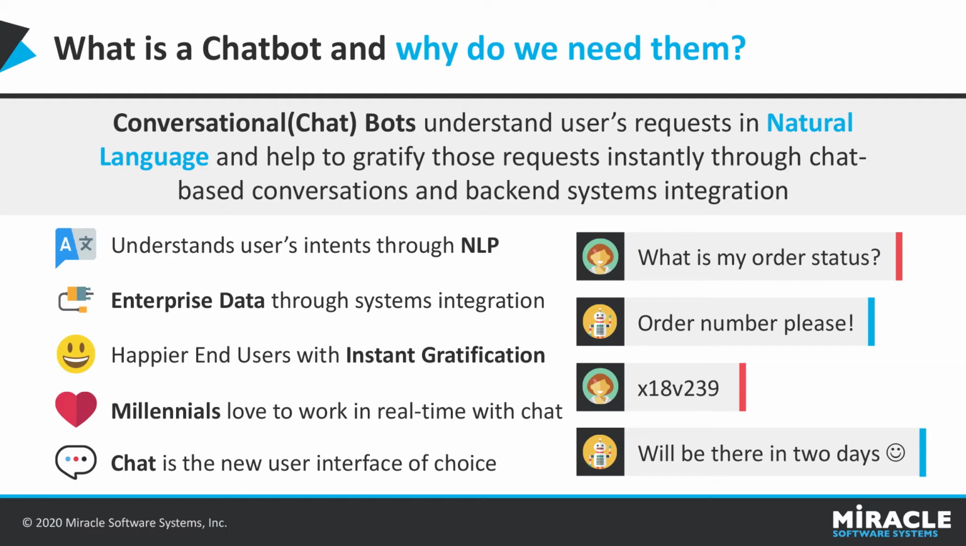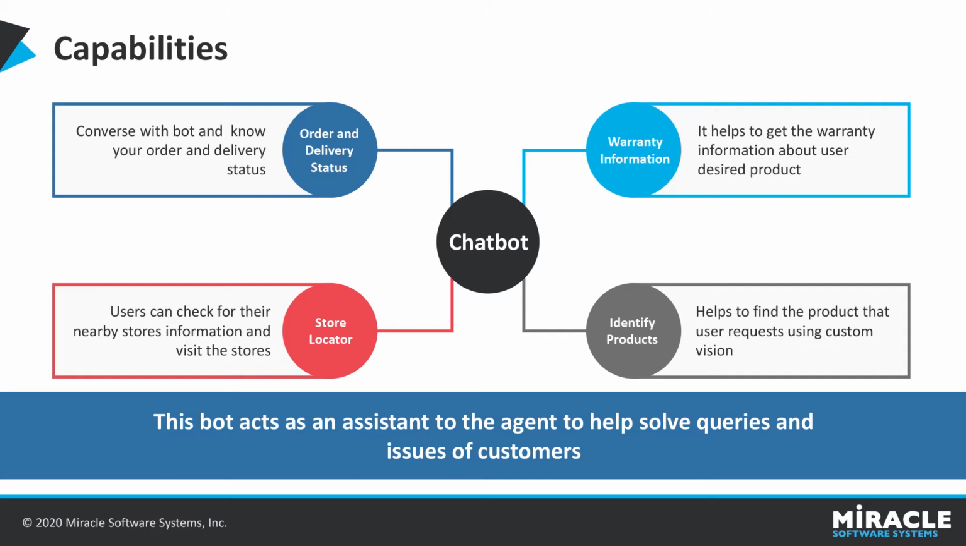Coming to the capabilities of William, firstly, William acts as an assistant to the agent. An agent can help to solve the queries and issues of the customers. Agents can easily get the order status and tracking information of a product using this bot, and they can check the warranty information of the user requested product. And sometimes if the user has a picture of a product and wants to know what the product is, then the agent can simply upload the picture and the bot identifies the product, and also agents can check the nearby store information.